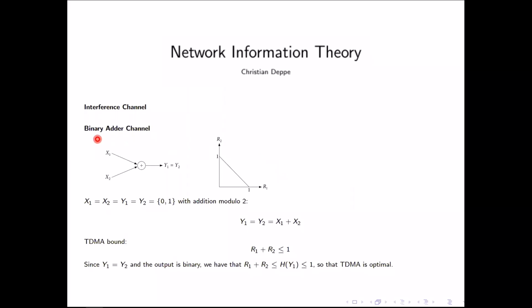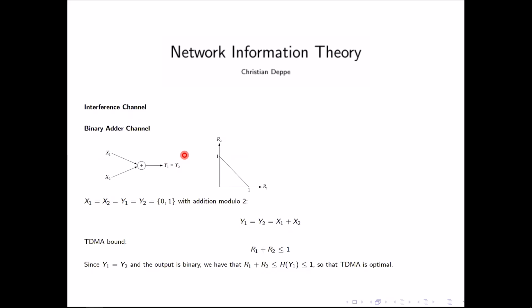As an example, we can also give the binary ADA channel like we had it for the multiple access channel. Of course, this is also a multiple access channel, but now we consider the case if we do the addition with modular 2. That means 1 plus 1 is 0 again. And we assume that both get the same output.